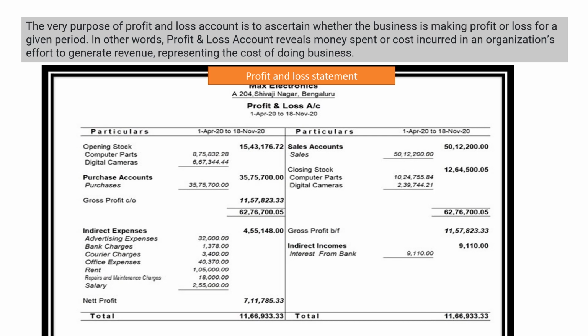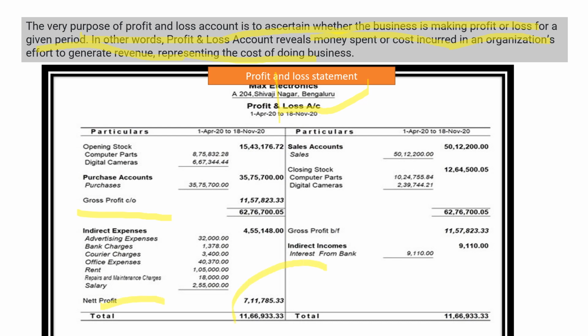Now let's come to another financial statement, the profit and loss statement. The very purpose of the profit and loss statement is to ascertain whether the business is making a profit or loss. It also reveals the money spent or cost incurred in an organization's effort to generate revenue, representing the cost of doing business. That means the expenses and costs are also shown in this statement, and ultimately your gross profit and net profit are available to you.